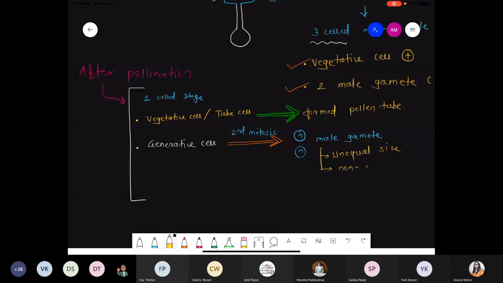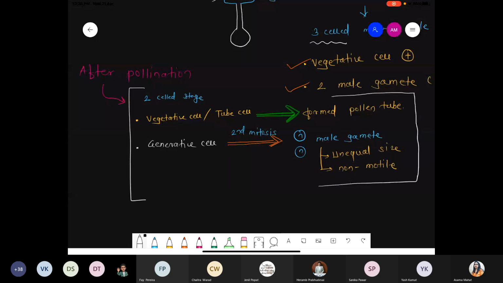Because in case of the angiosperm, even in case of the gymnosperm, the male gametes are basically non-motile. In algae, they can be motile as well as non-motile. In case of the bryophyta, even in case of the pteridophyta, motile male gametes are present, but in case of the gymnosperms and angiosperms, male gametes are basically non-motile. And that's why the pollen tube plays a very important role, because the pollen tube reaches up to the female reproductive structure and successfully deposits the male gametes for fertilization.